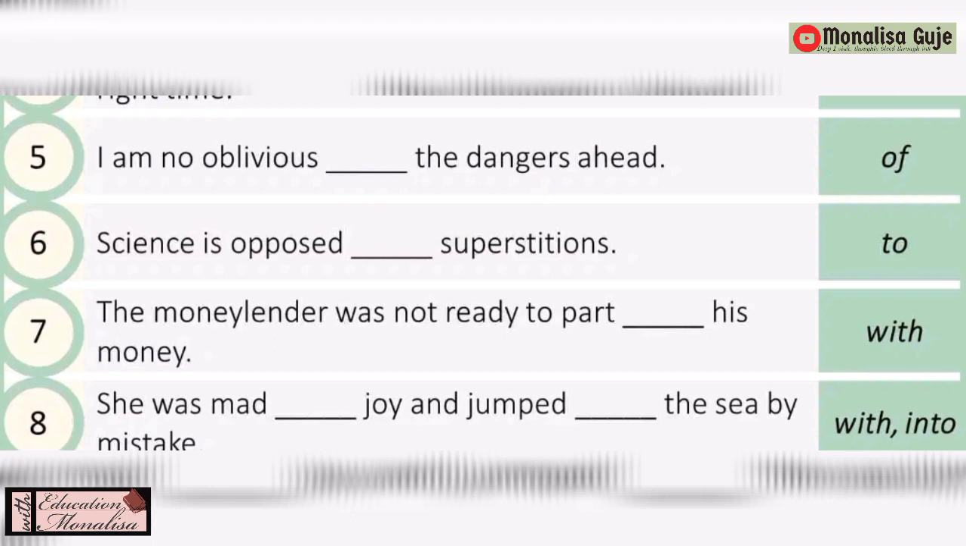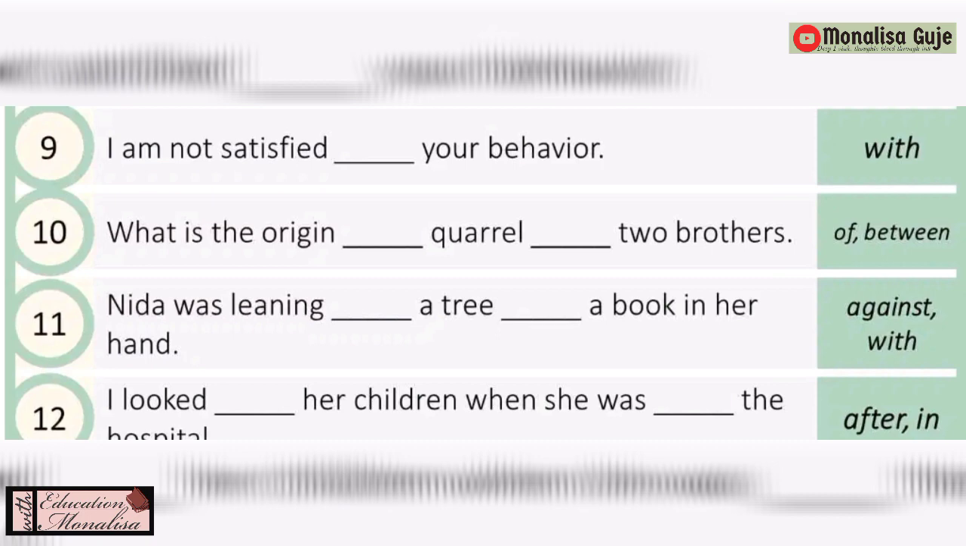So copy all this. We have some more sentences. If you know the answer, you can write it on your own. Otherwise, you also have a list of answers right in front of it. I am not satisfied with your behavior. What is the origin of quarrel between two brothers? See that you write the correct word in the correct blank. Nida was leaning against a tree with a book in her hand. I looked after her children when she was in the hospital.